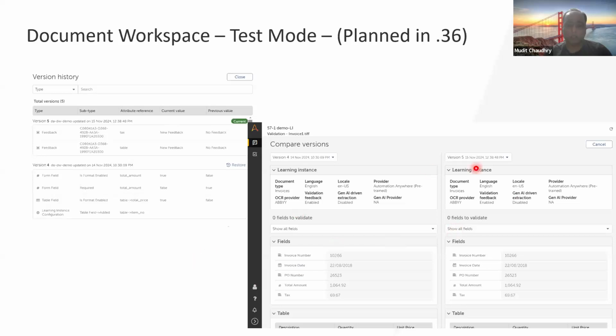So, for example, say I start out with a non-Gen AI LI, then in the next version, I apply Gen AI. I can then compare across those versions and see really what the extraction outcomes on Gen AI extraction versus non-Gen AI extraction is. There is a tremendous amount of possibilities, but the idea here is to allow developers the flexibility to experiment and really compare results and choose the one that really makes most sense, right?